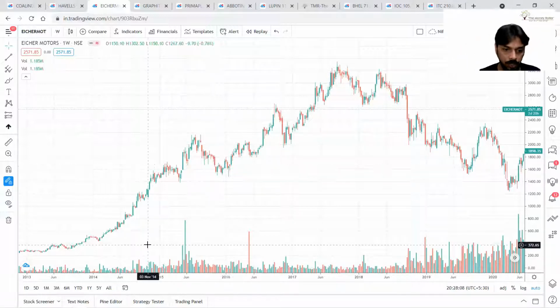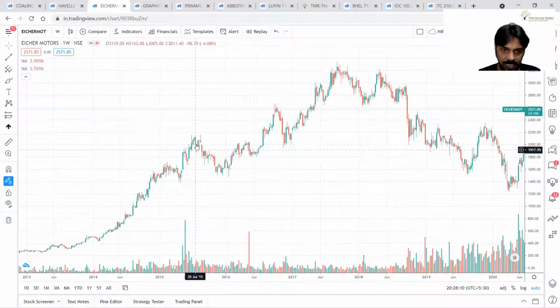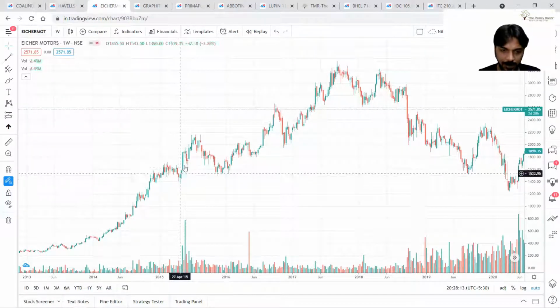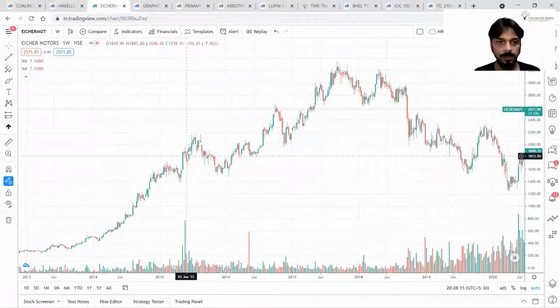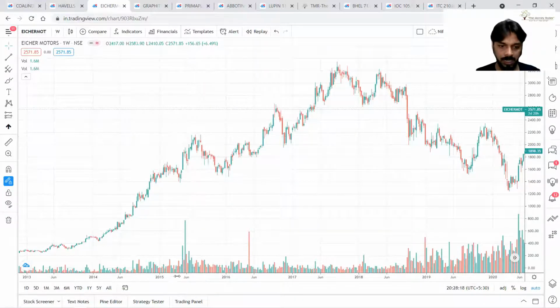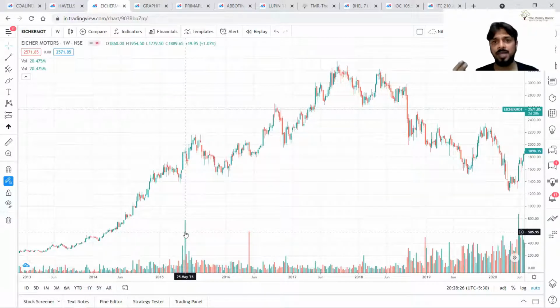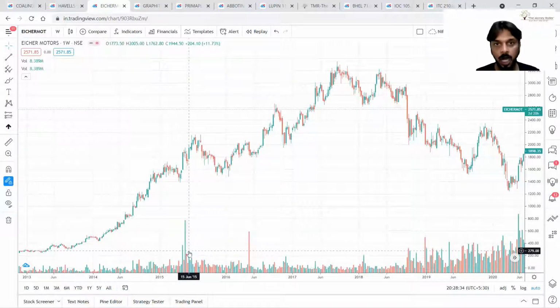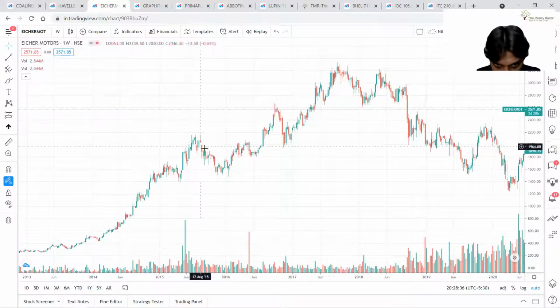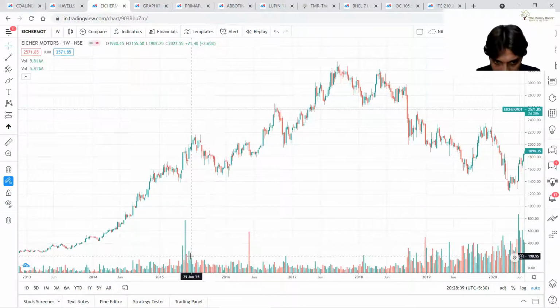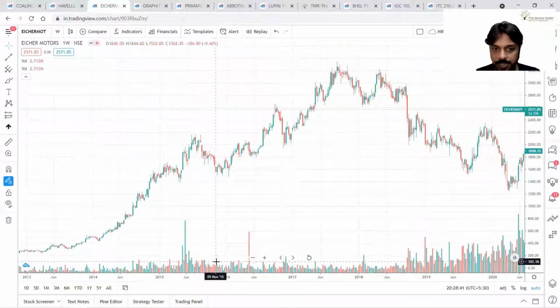Let's check it out over here only. Have a look at this. Correct, prices have moved from 1413 to 2000. Have a look at the general trend, it is going up from this level to this level. There was one bar where the increase in volume was exponential, but in total the direction was up, correct? Now, here prices are coming down, correct? Have a look at this. People are losing interest because this is the uptrend, correct?